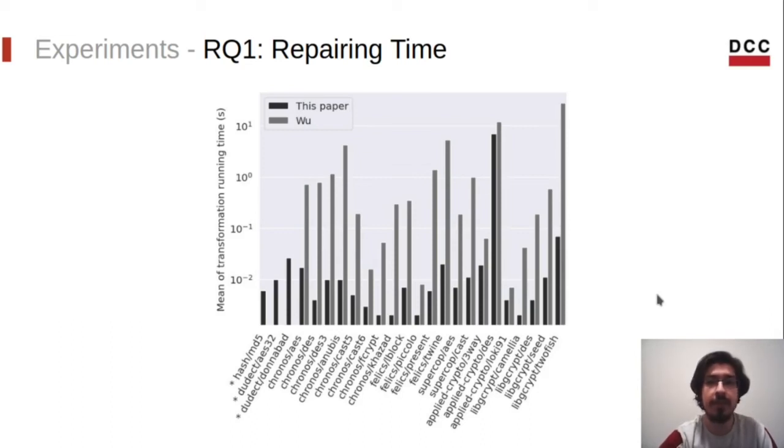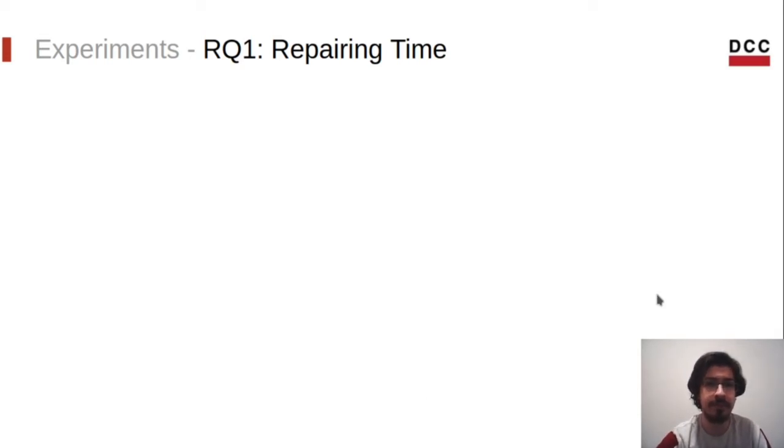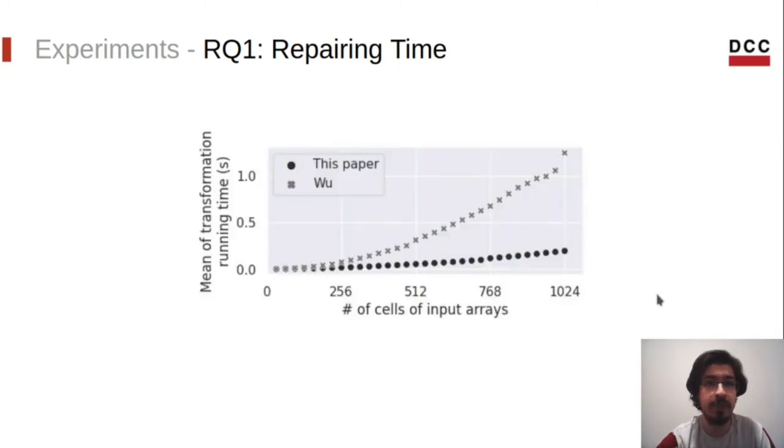Implementation details may be one of the reasons for that. Furthermore, Wu et al.'s method required some preprocessing in order to transform conditional statements into single-entry, single-exit regions, which is not necessary in our implementation. When analyzing our OFDF function, we can see that our implementation behaves much better as the size of the input grows.